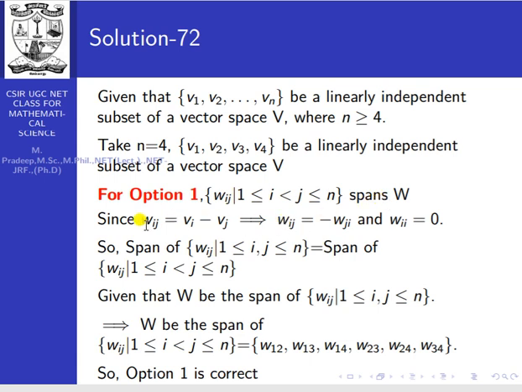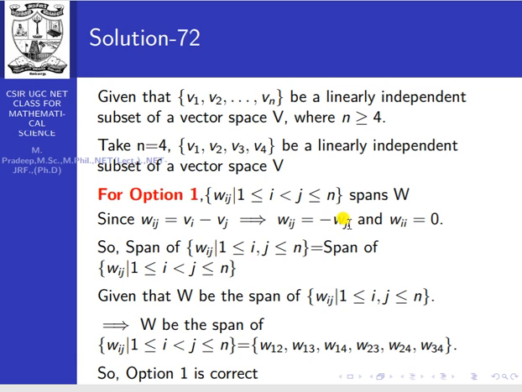What do we mean by Wij? It is given as Vi minus Vj. When you replace it, Vj minus Vi is equivalent to Wji. So we can write Wij equal to minus Wji. And Wii equals 0. From this, what is the conclusion? Wij is equivalent to Wji in magnitude but opposite in sign.